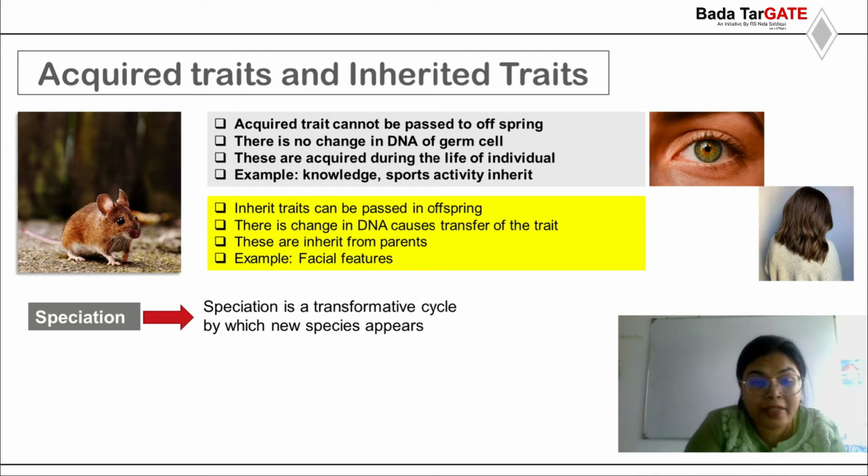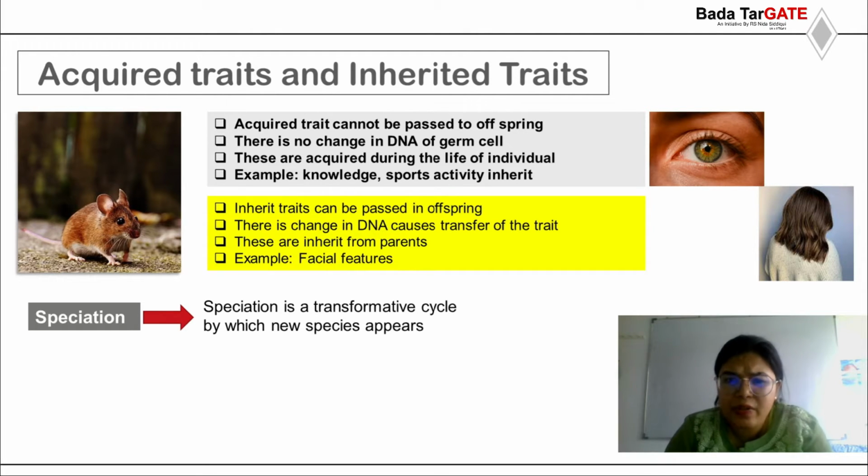When this green beetle is taken up by the crow or some predator, but they are not eating it, they have just transferred it to an isolated island. Suppose the initial population is only of green beetles. So that will grow and form a population of green beetles. So a new species is produced at last.